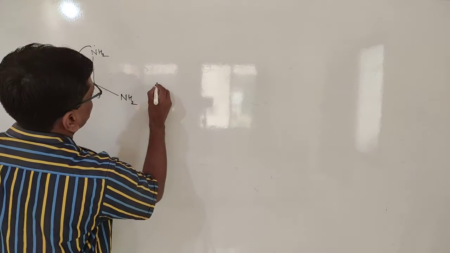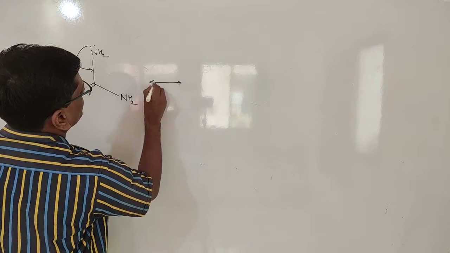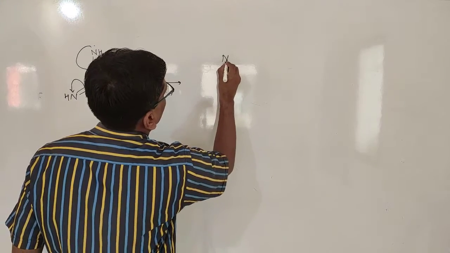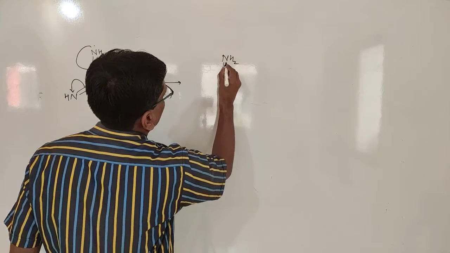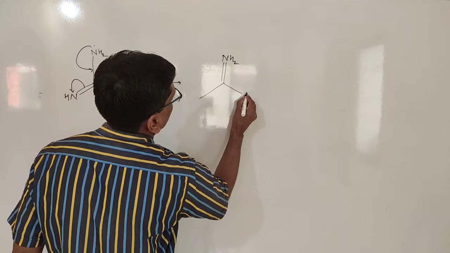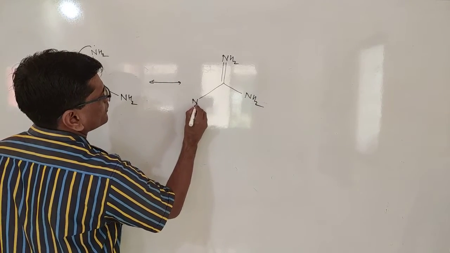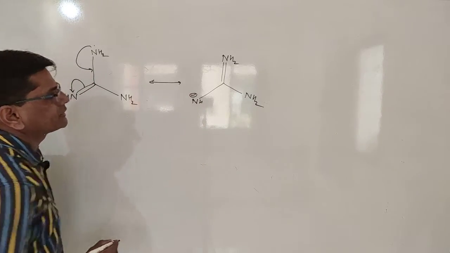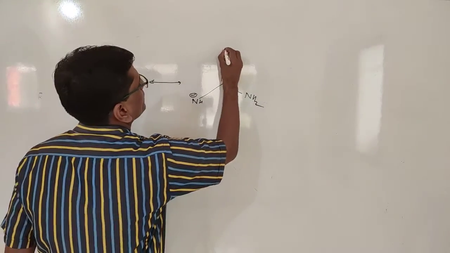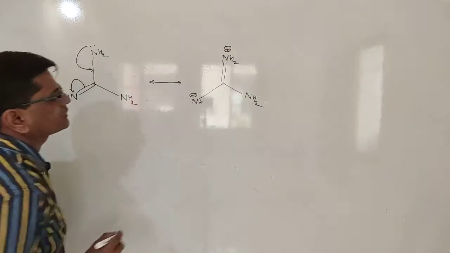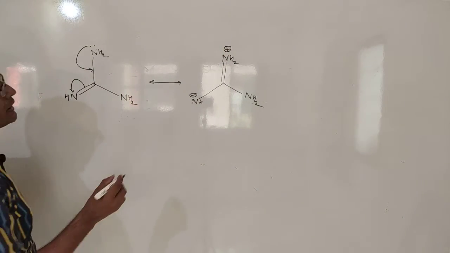When the electron is shifted, it gets converted into the resonating structure with NH minus, and this gets converted into plus. Okay.